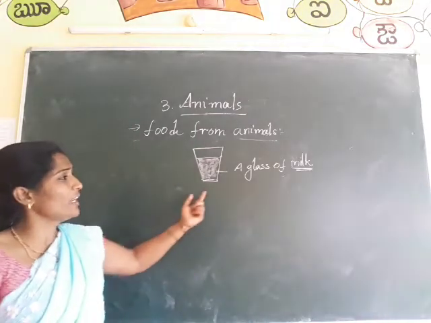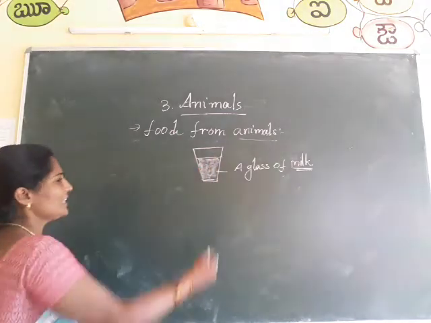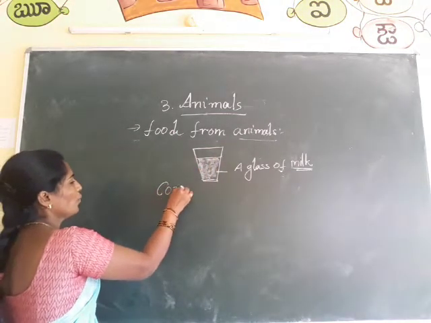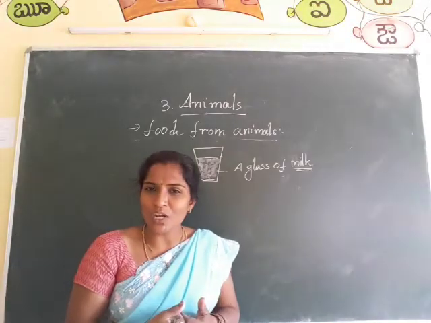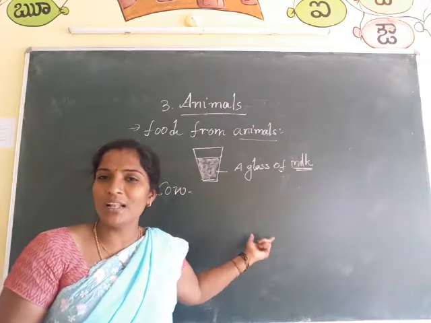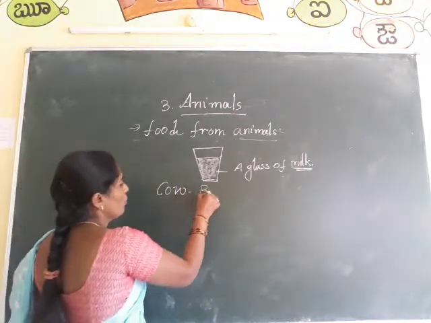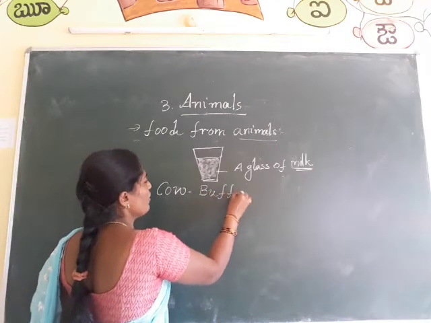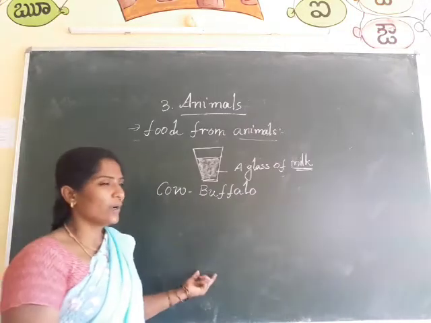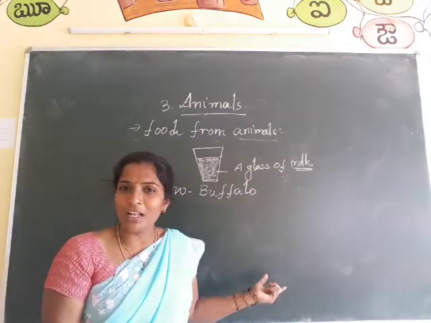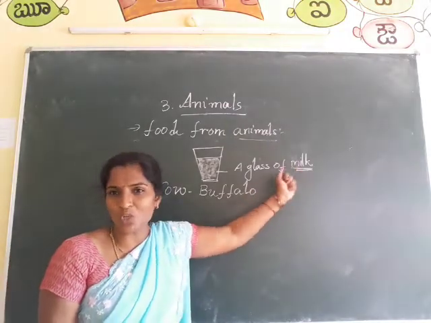Coming to this glass of milk, where do we get this milk? We get this milk from the cow. Cow gives us milk. And not only cow but also buffalo, B-U-F-F-A-L-O. Buffalo also gives milk to us. Which animals are giving milk to us? Cow and buffalo both give milk to us.